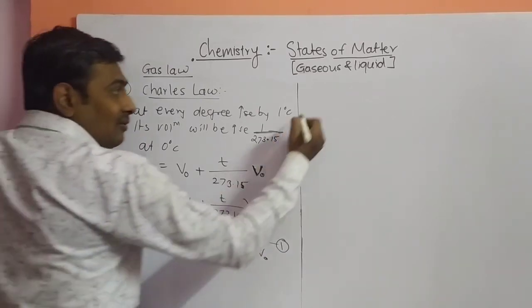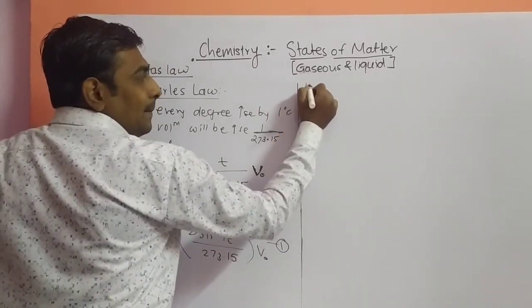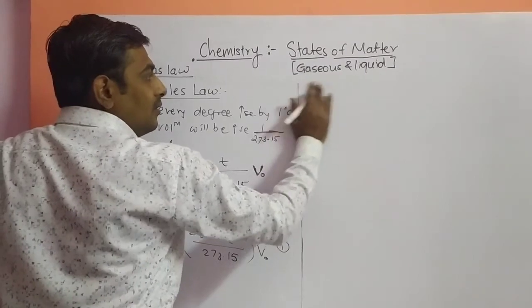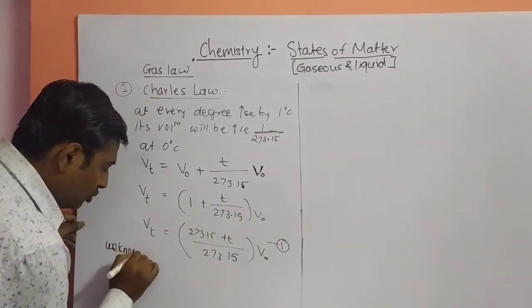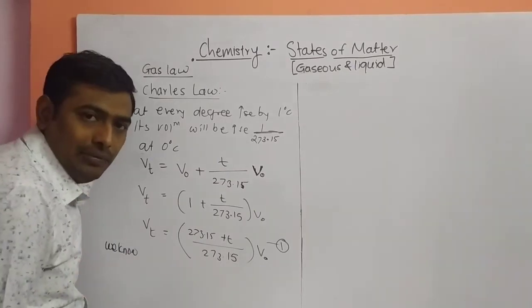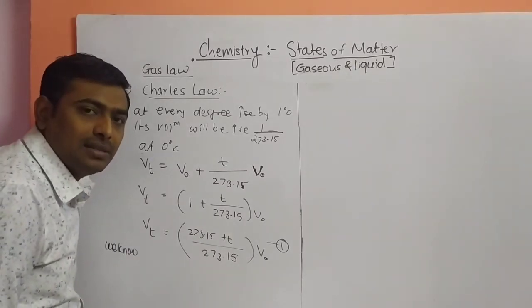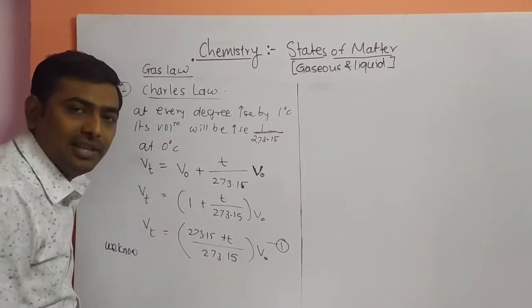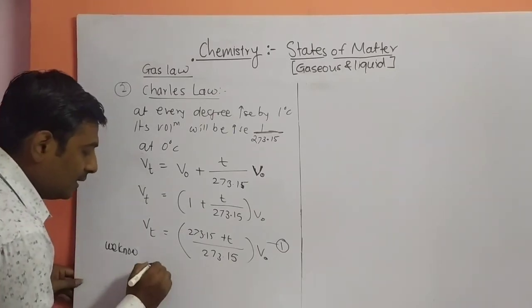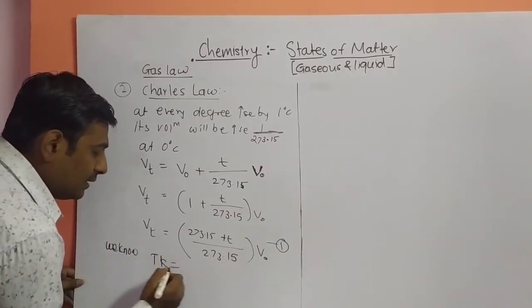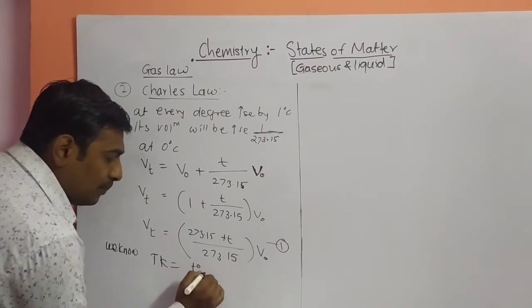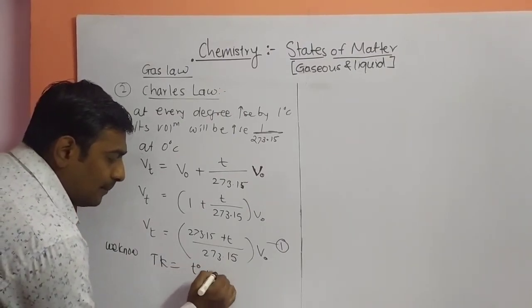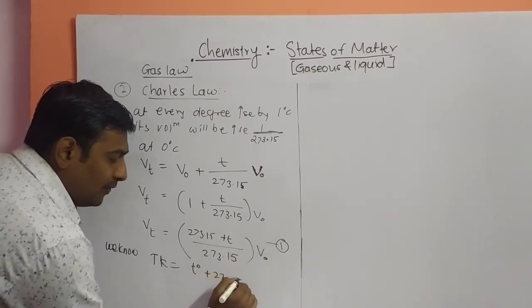One more equation we know. If you have to change degrees Celsius into Kelvin, we are adding 273.15. Means T Kelvin equals T0 temperature plus 273.15.